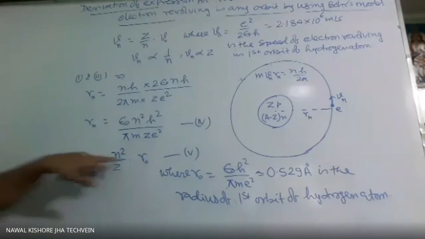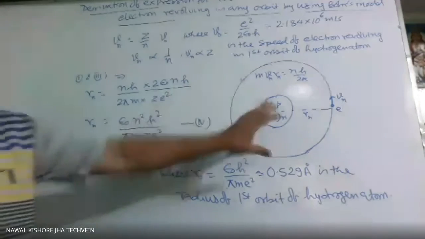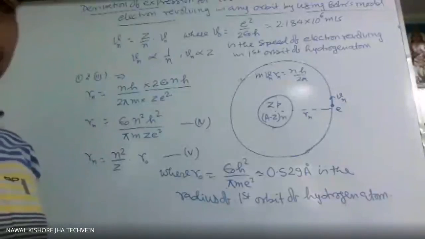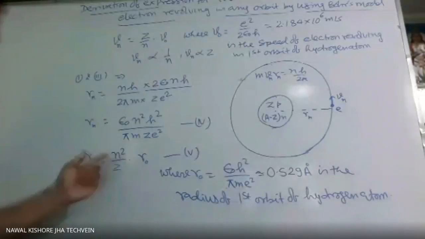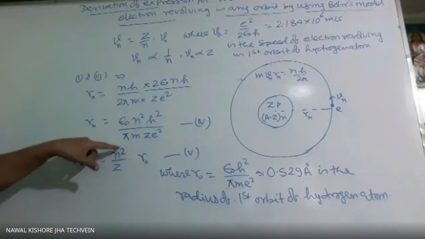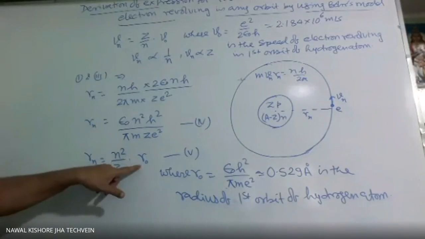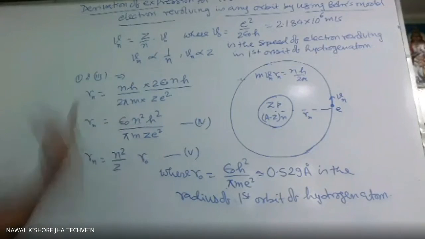Frequently this type of question is asked. If the radius of the first orbit of hydrogen is 0.53, what will be the radius of the fourth orbit? Then directly we use this one. Fourth orbit means 4 square of R0, third orbit, 3 square of R0. Sometimes it is asked as a 1 mark question.